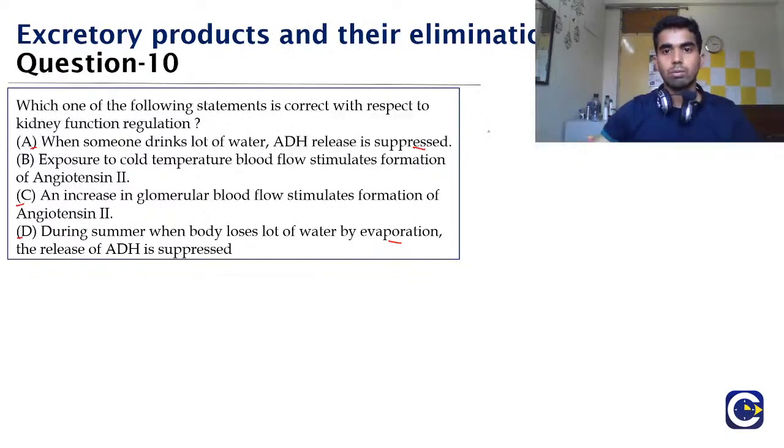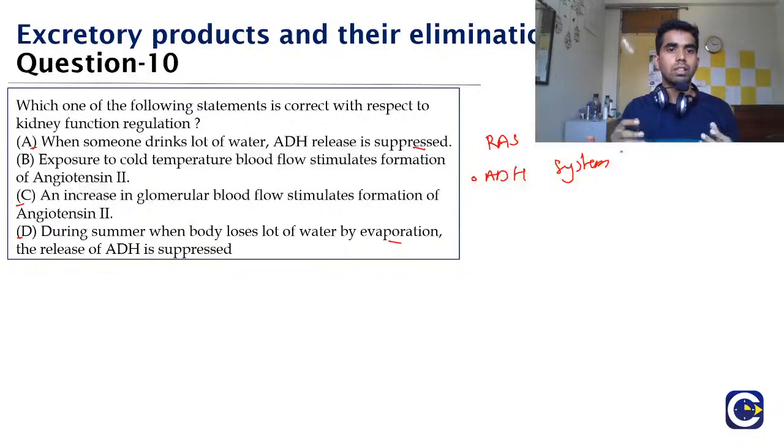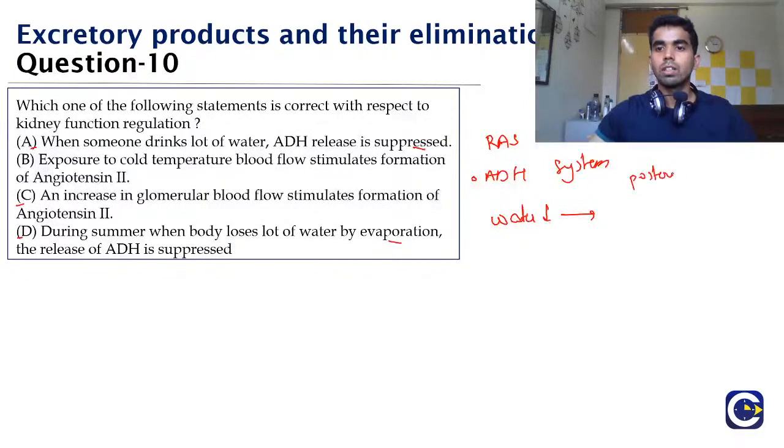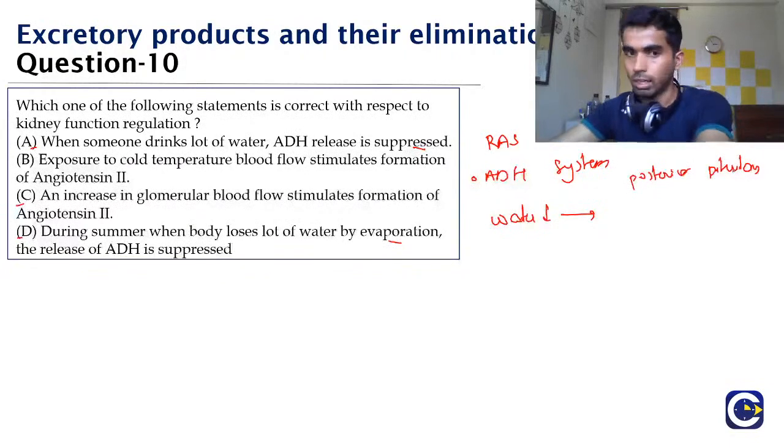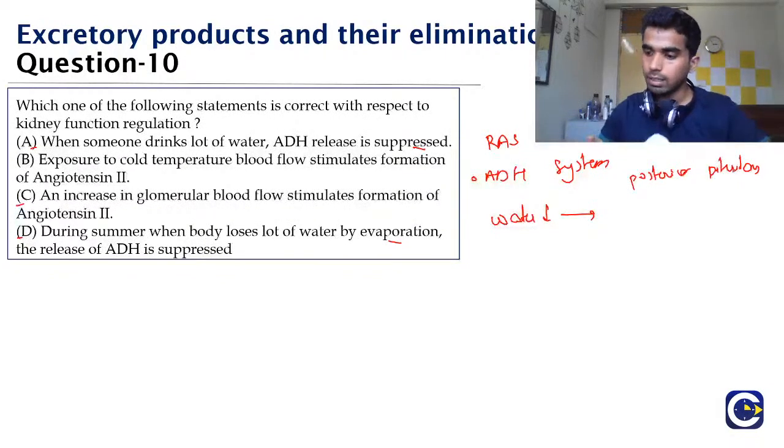Earlier we discussed the RAS mechanism, that is the renin angiotensinogen aldosterone system, isn't it? Now let me take you through the ADH system. Whenever the amount of water in the body is very less, when water level decreases, then from the posterior pituitary a hormone is secreted, known as the antidiuretic hormone or vasopressin.